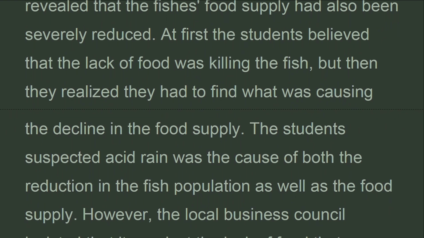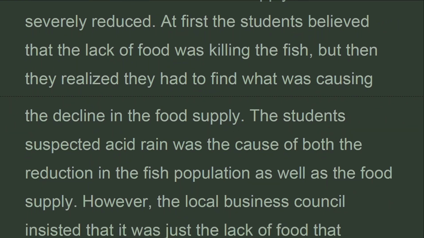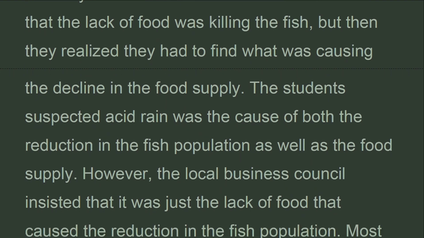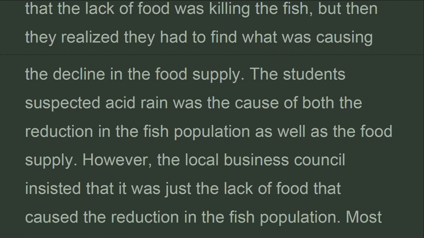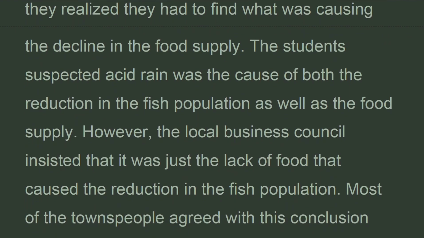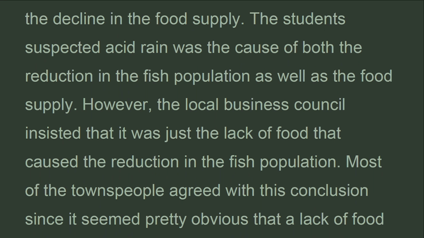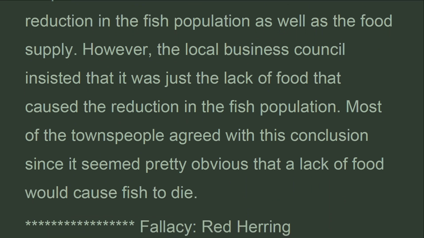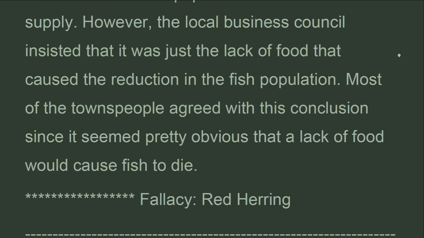The students suspected acid rain was the cause of both the reduction in the fish population as well as the food supply. However, the local business council insisted that it was just the lack of food that caused the reduction in the fish population. Most of the townspeople agreed with this conclusion since it seemed pretty obvious that a lack of food would cause fish to die.